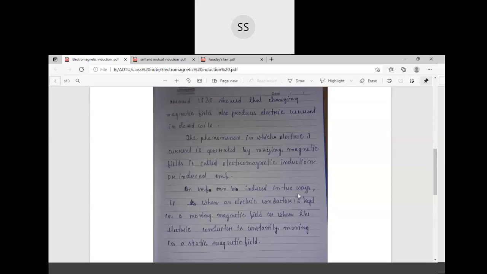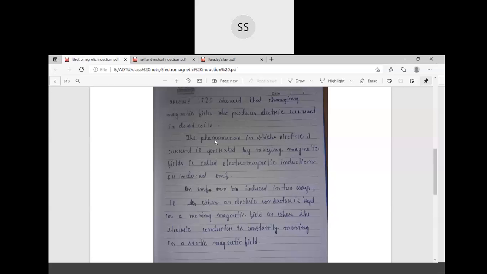The phenomenon in which current is generated by a varying magnetic field is called electromagnetic induction or induced EMF. So this is the definition of electromagnetic induction, which is also called induced EMF. The phenomenon in which electric current is generated by a varying magnetic field is called electromagnetic induction.